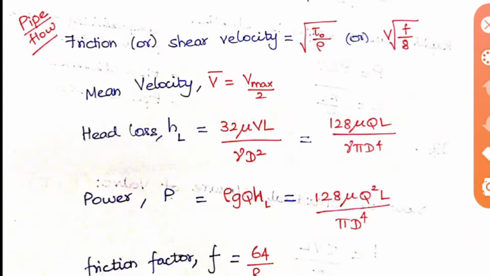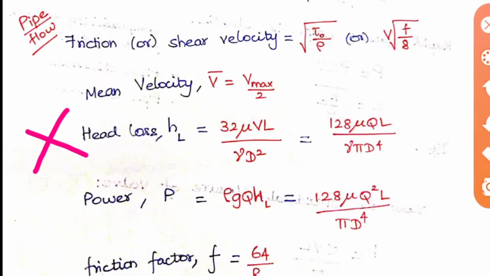And the mean velocity we have just seen will be half of the maximum velocity, V max by 2. And then head loss. So this is important. The head loss formula for pipe flow is 32 mu VL by gamma d square, or you can write it as 128 mu QL by gamma pi d power 4. So this V is just expanded as Q by area. So that is only this formula. Okay, so we can write like this.